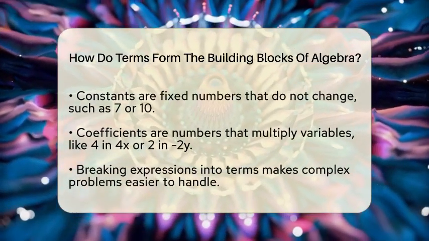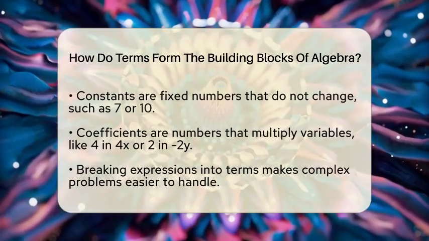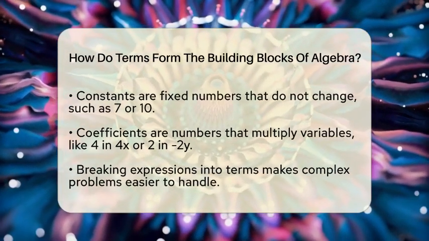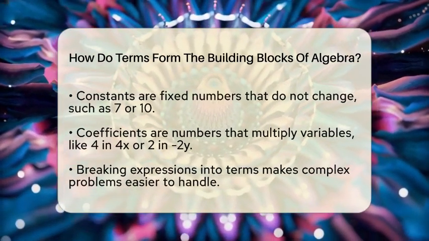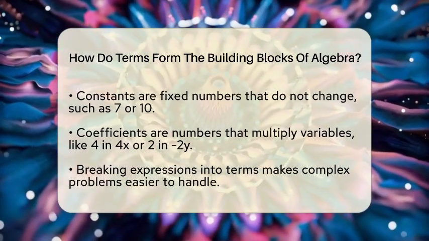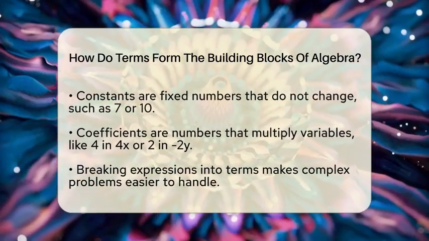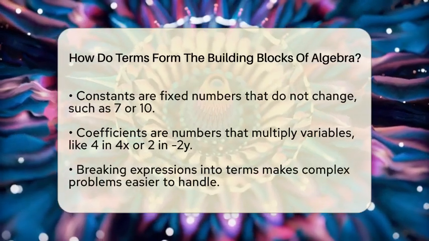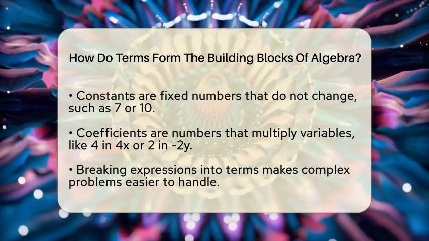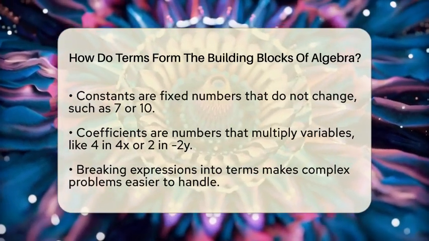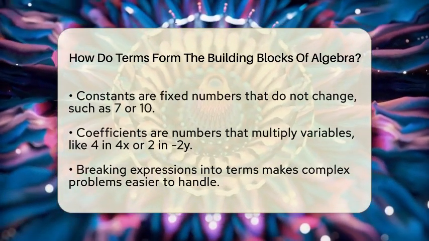Variables are symbols like x, y, or z that stand for unknown or changing values. They are like placeholders that can change depending on the situation. Constants are fixed numbers that stay the same, like 7 or 10. Coefficients are the numbers that multiply the variables, such as the 4 for x or the 2 in -2y.